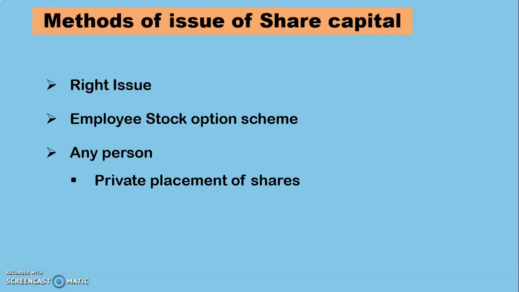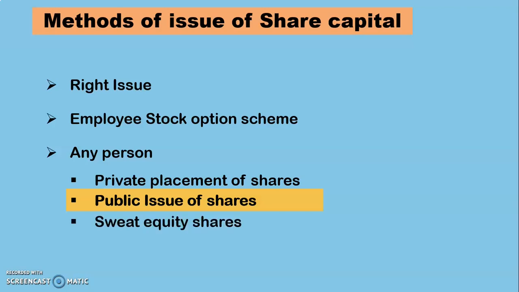When the company issues shares to some selected person or a group of persons, it is termed as private placement of shares. And when the company issues shares which are listed on the stock exchange to the general public, it is public issue of shares. Sweat equity shares. When the company issues shares to its directors or employees at a discount or for consideration other than cash, it is sweat equity shares issued. Issue of bonus shares. Bonus shares are shares distributed by the company to its existing shareholders as fully paid shares free of cost. I'm sure you have understood this.